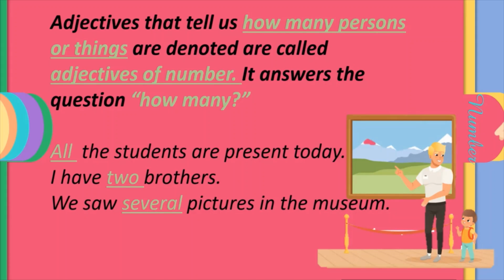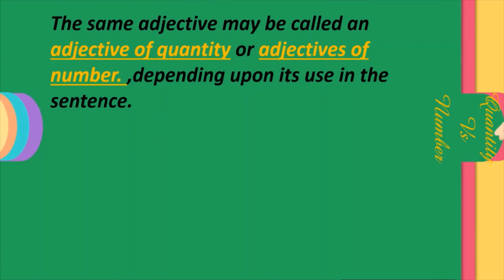How many pictures? Several. Here we should note that the noun that is being defined is countable. Here the nouns in these sentences are students, brothers, pictures, and all these are countable. The same adjective may be called an adjective of quantity or adjective of number.